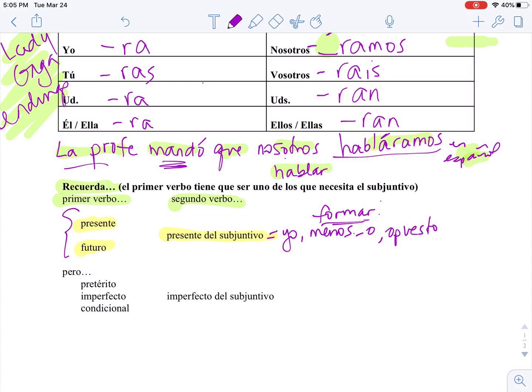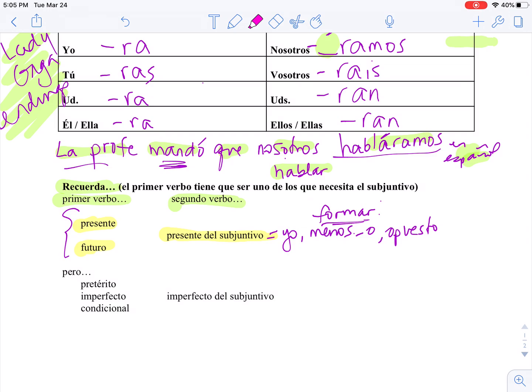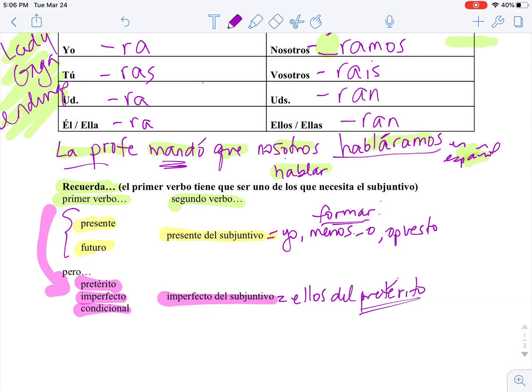Y ahora, si el primer verbo es en el pretérito imperfecto o condicional, usamos el imperfecto del subjuntivo. Se forma con la forma de ellos del pretérito. And remember, use your libro de verbos for those irregulars. Menos ron, and then Lady Gaga endings.